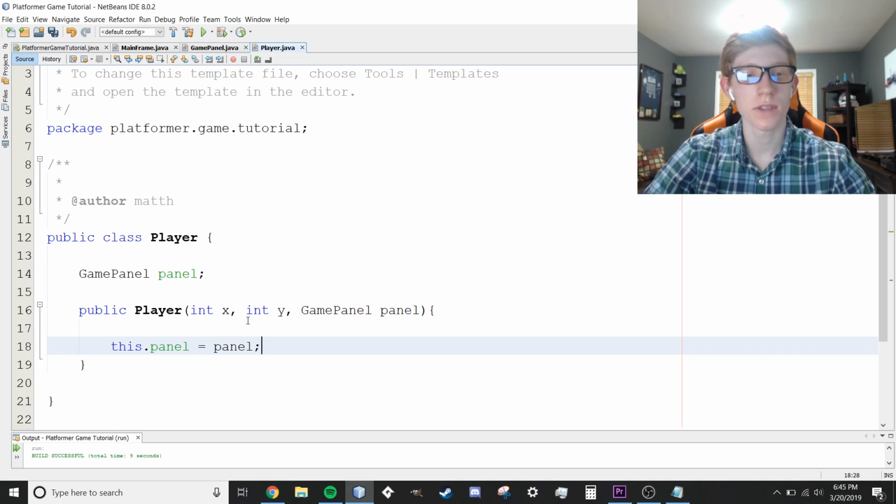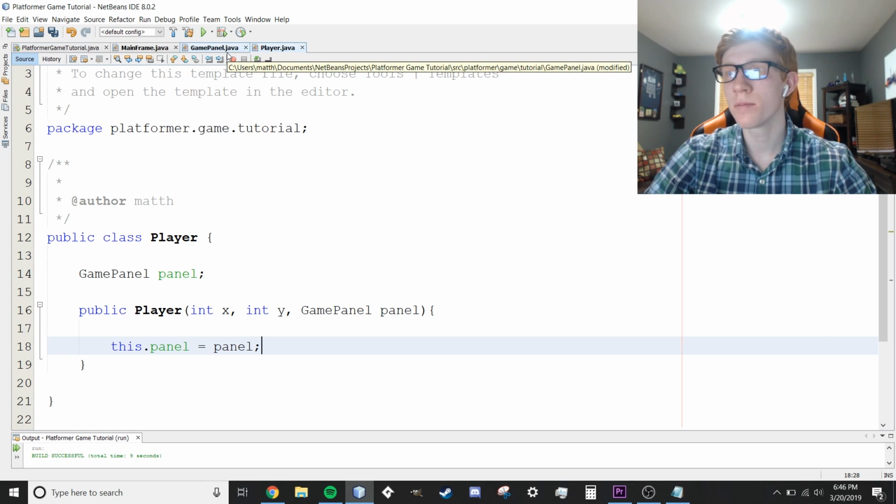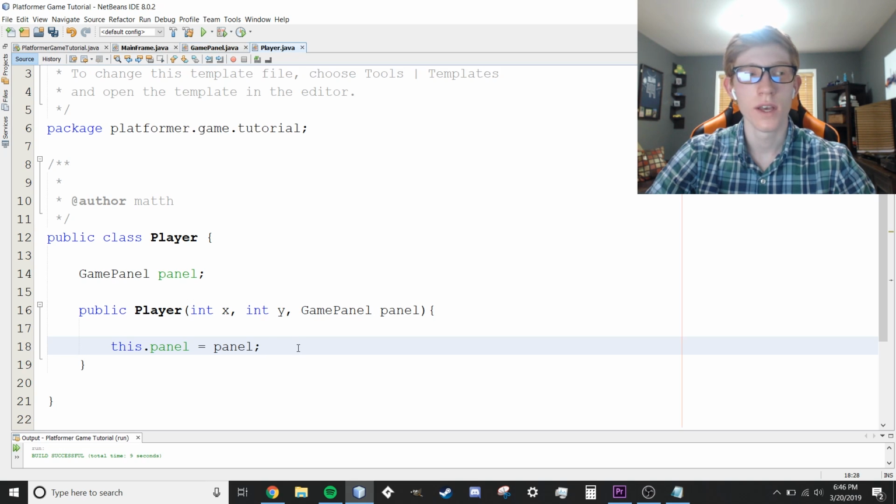The reason for this is when you send variables between methods in Java, you're sending the actual variable. So if you have one method with int x equals 5 and you send it to a different method, you're sending the value 5. You're not sending x. But with objects, it's a little bit different. You can usually tell when something's an object because it's capitalized in Java. That rule usually applies, I guess.